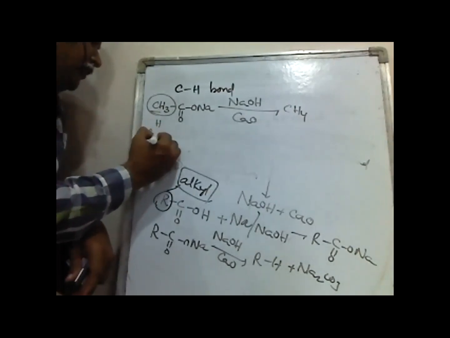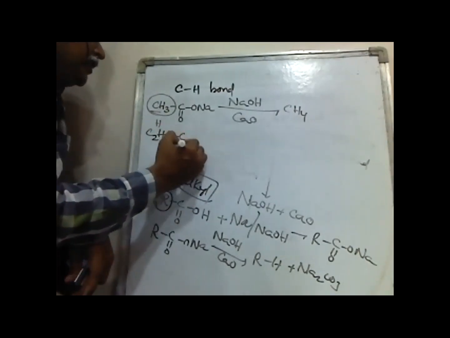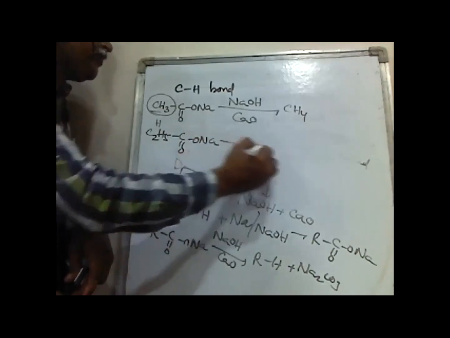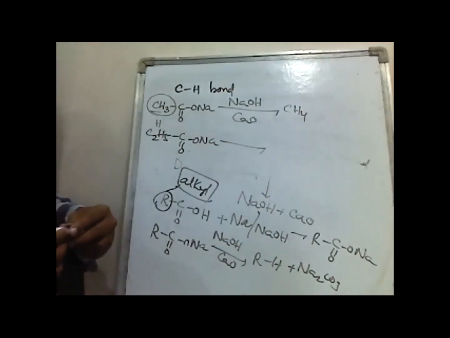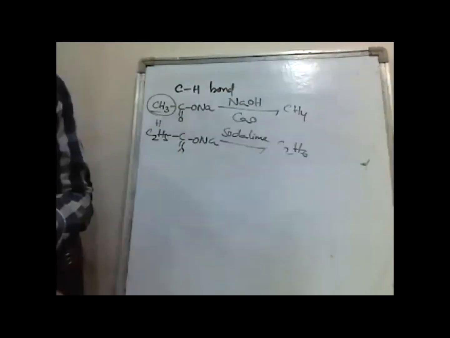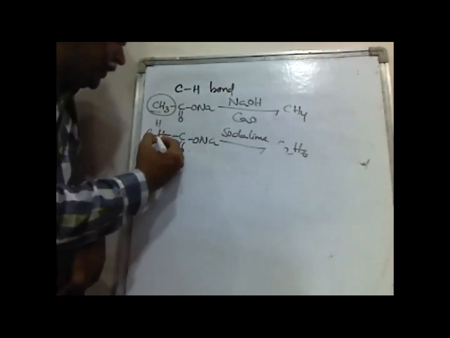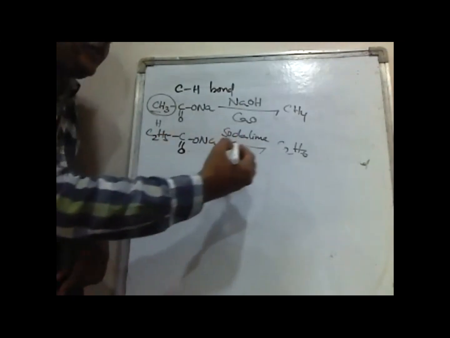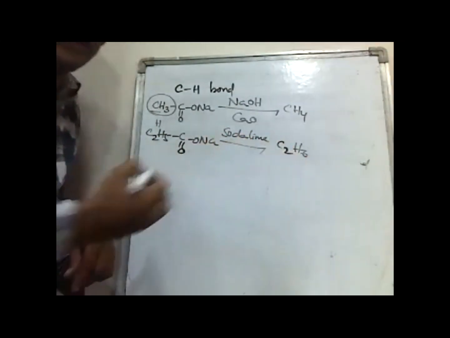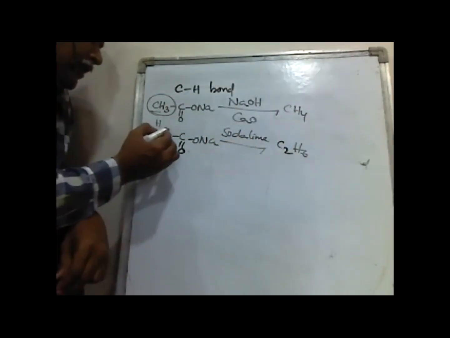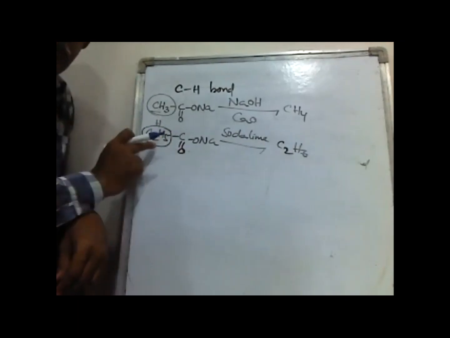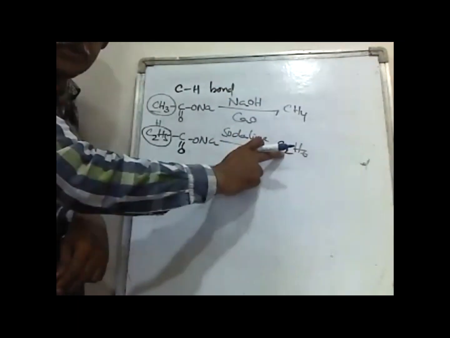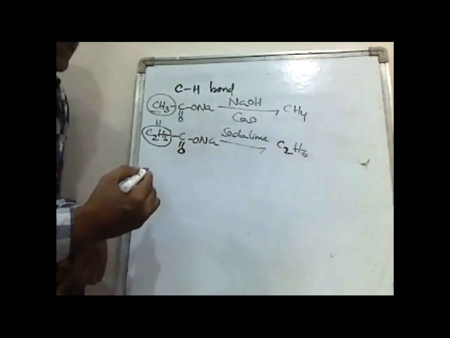For example, if you take C2H5COONa, sodium propanoate, when the sodium salt of propanoic acid is treated with soda lime, we will get C2H6. Here, what is the alkyl group? C2H5. I am adding a hydrogen. That's why we are getting C2H6.